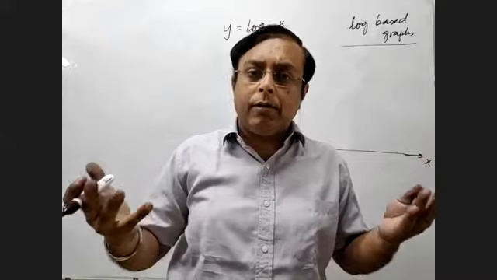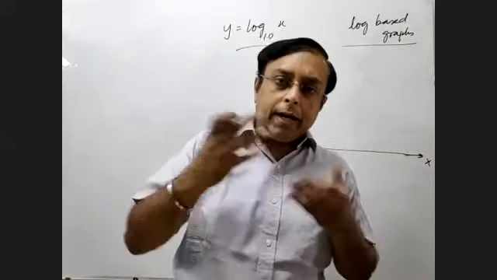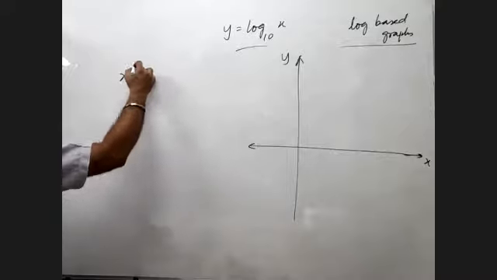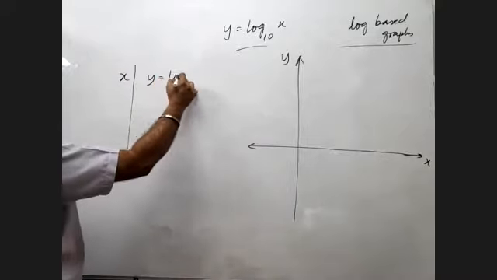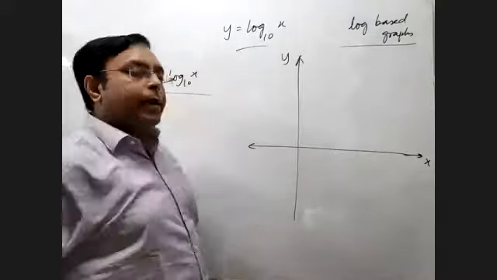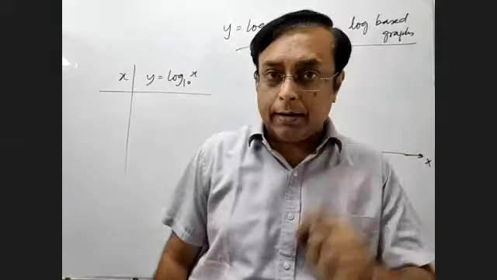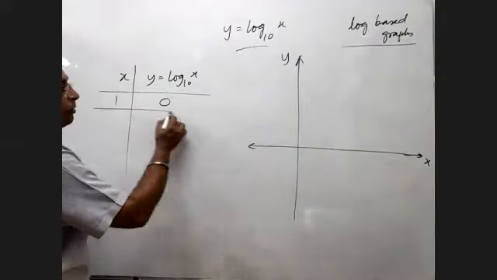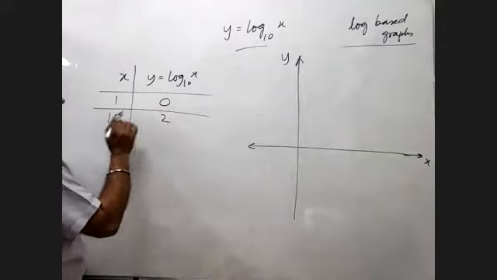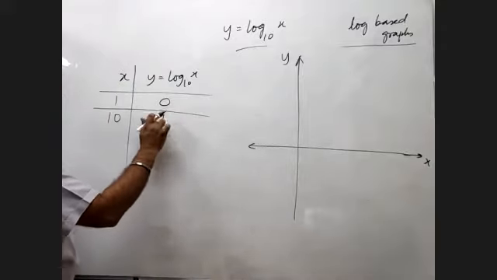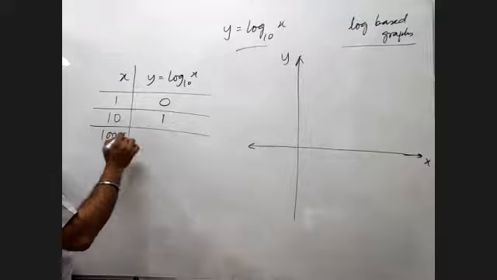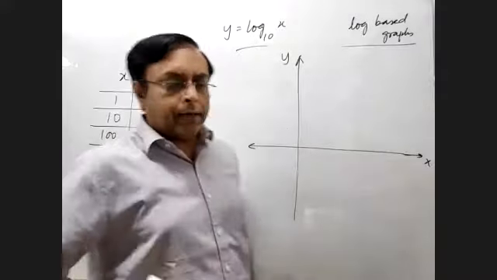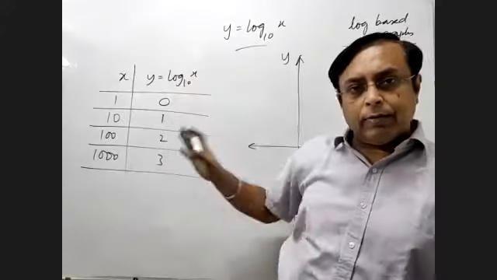I have to get some points and then join them and get to know the graph. So this is x and this is y, which is equal to log x base 10. I deliberately take numbers which are slightly easy to handle. For example, if I write x equal to 1, then obviously y will be 0. If I write 10, it will be 1. If I write 100, it's 2. If I write 1000, it's 3. I think these are very obvious numbers.